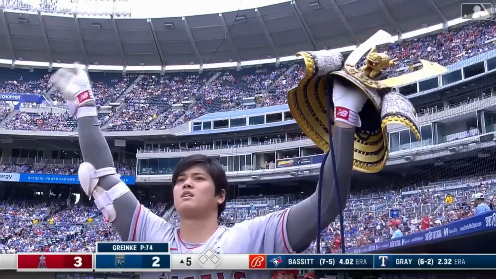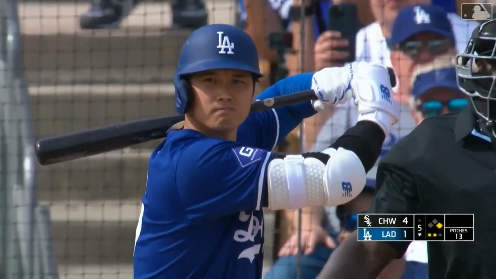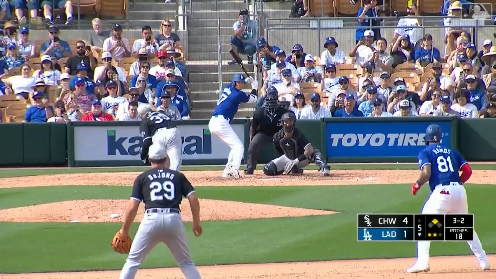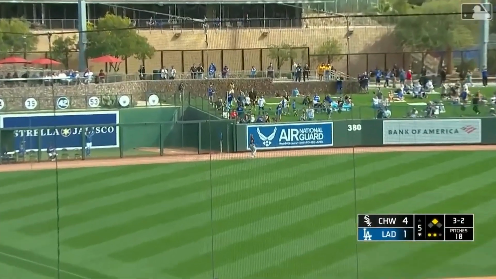Trout's former teammate finishes off our list as the best player of the 2020s, Shohei Ohtani. While this decade isn't over yet, Ohtani is definitely the best player of the decade so far, and is insanely popular, bringing millions of Japanese eyes to MLB due to his success.